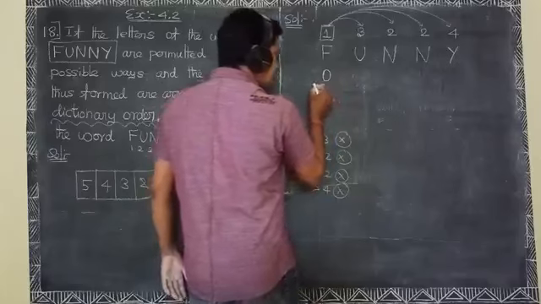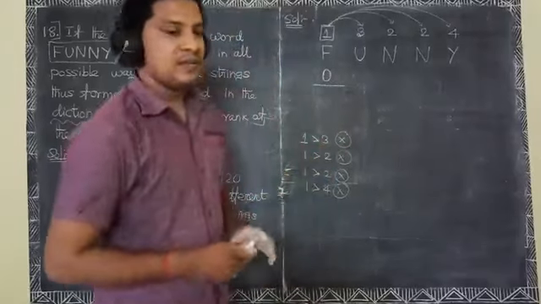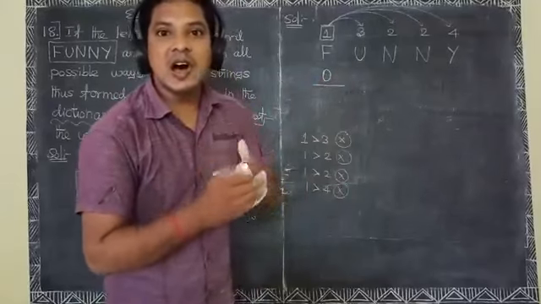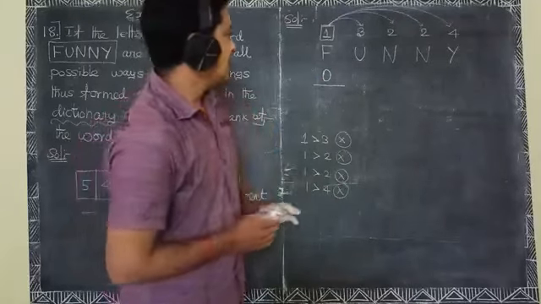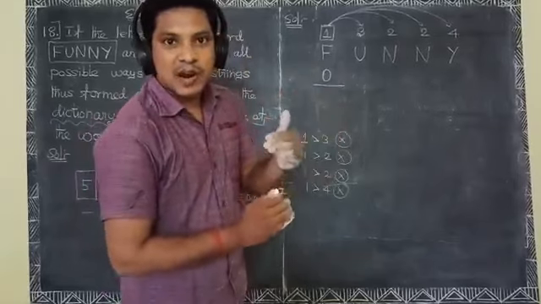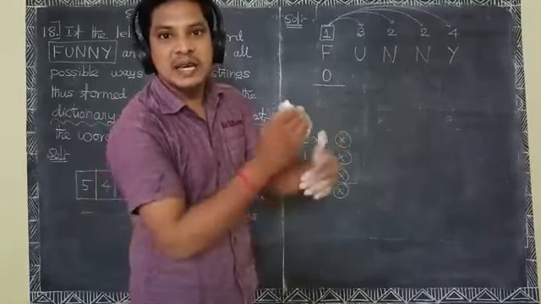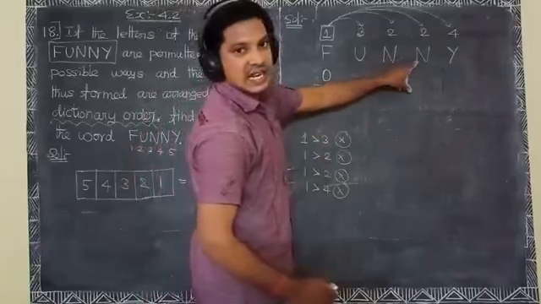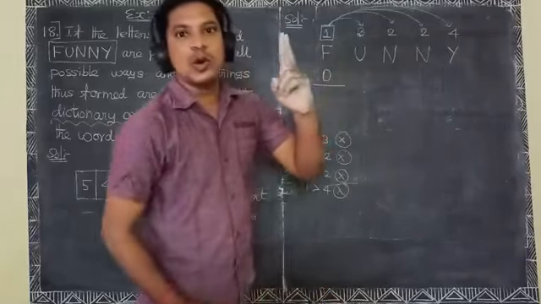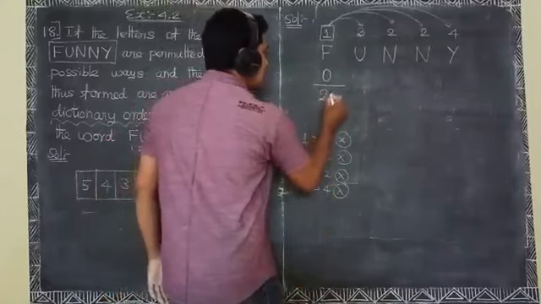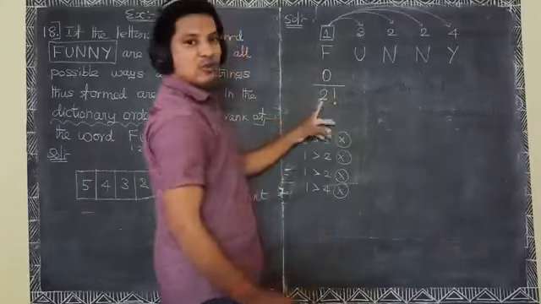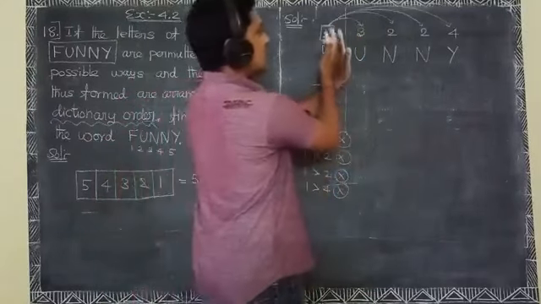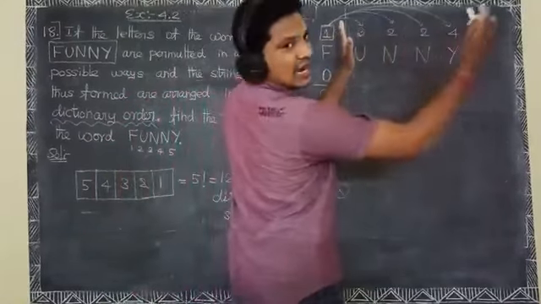Okay, here listen, in these problems when letters are repeated, divide by the factorial of the number of times repeated. It means the letter N is repeated twice. It means 2 factorial, 0 divided by 2 factorial. Okay, here ignore the left hand side, consider only right hand sides.